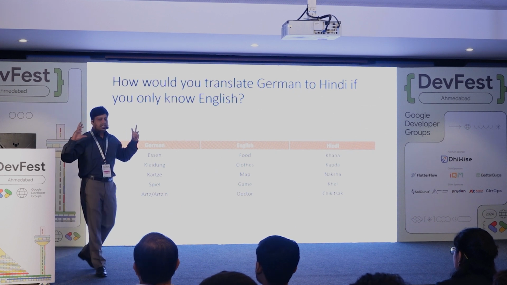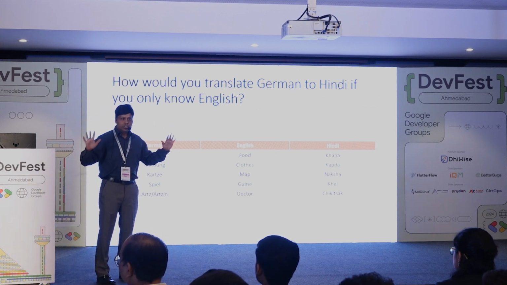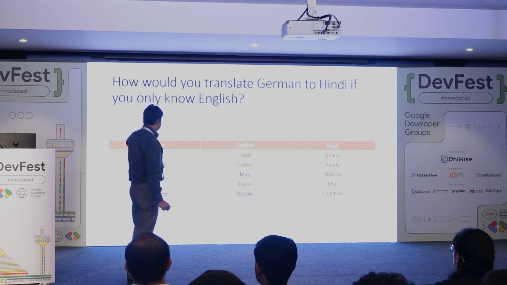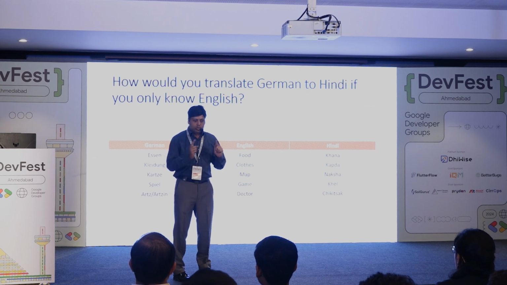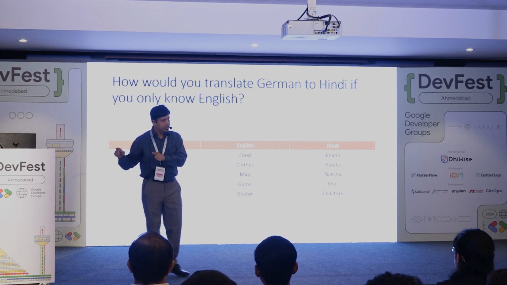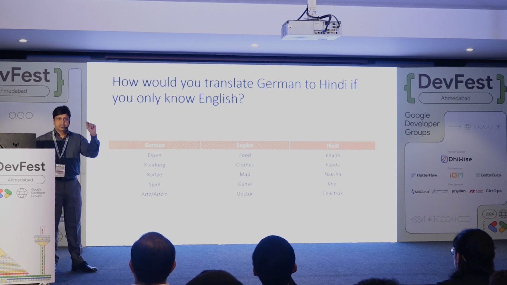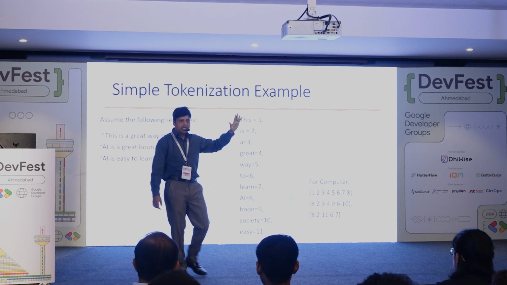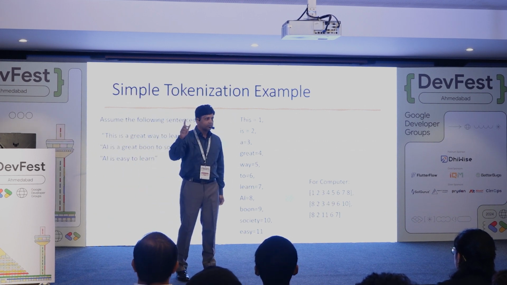So just consider a scenario. You only know English. You don't know any other language. And if I ask you to convert or basically translate German to Hindi, what would be your approach? You'll somehow first translate German to English and then English to Hindi, right? Now, what is the language that computers understand? Binary. So they only understand binary. They don't understand any other thing. But if you go one level up, basically they understand numbers, right?